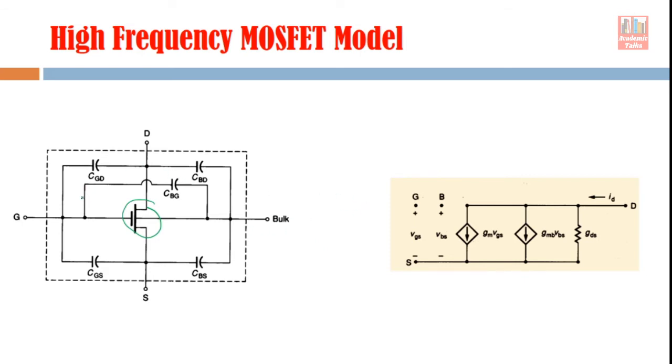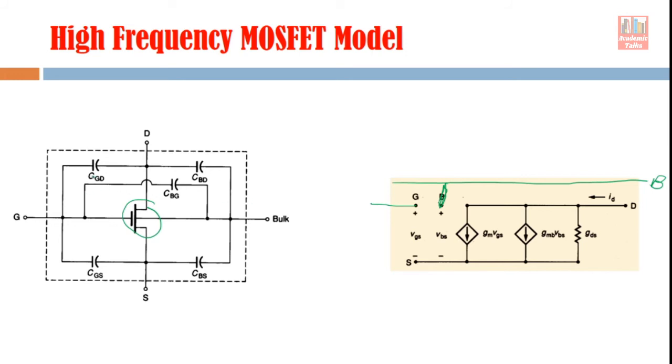Now for example, let's talk about this. This is your gate terminal. Because we have to connect this bulk terminal with the other components, let's make one line which corresponds to the bulk terminal. Now this is our bulk terminal, it will help us to make better connections, and this is our gate terminal, right?